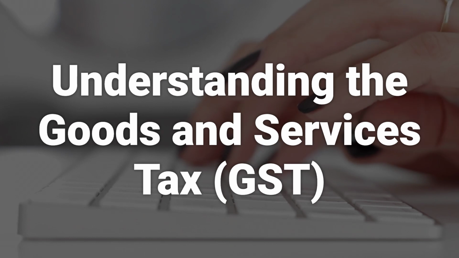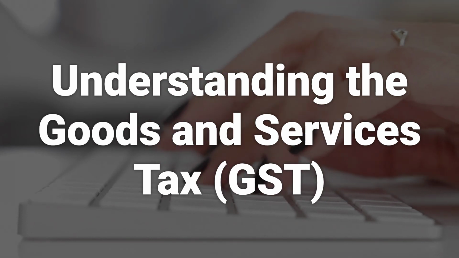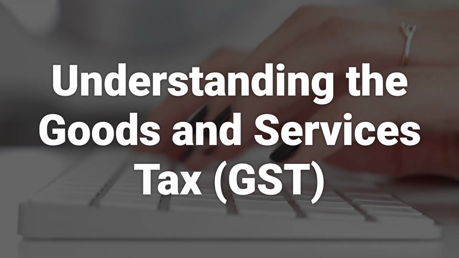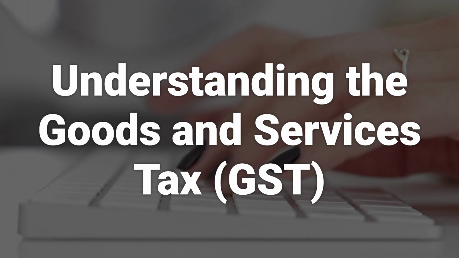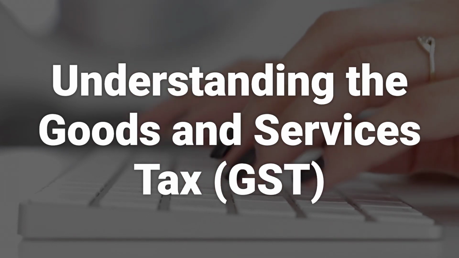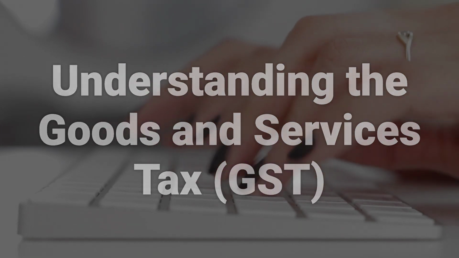The GST is an indirect federal sales tax applied to certain goods and services. Businesses add the GST to the price of a product, and customers buying the product pay the sales price inclusive of the GST, which is then collected and forwarded to the government. Most countries with a GST have a single unified system with a single tax rate applied throughout the country.